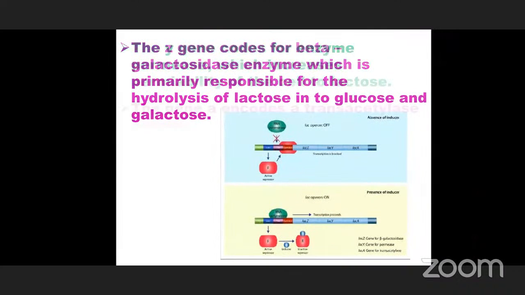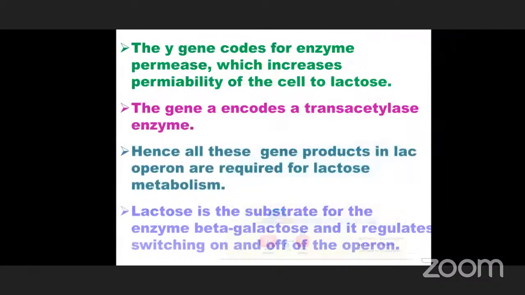And the last structural gene is A, and this structural gene A encodes an enzyme, trans-acetylase.